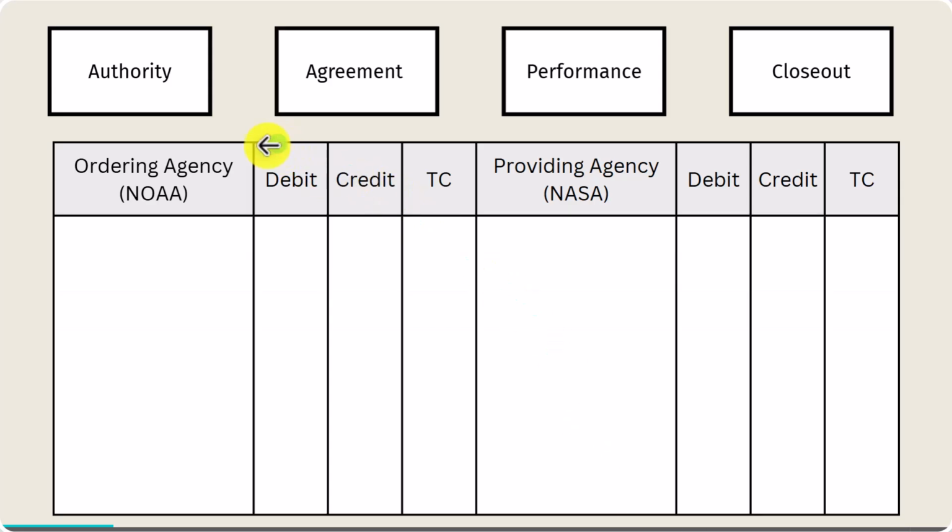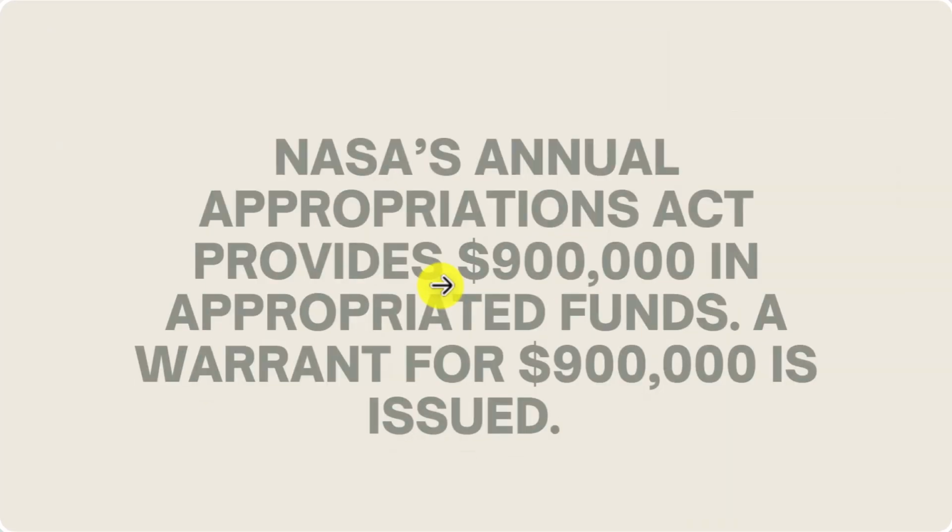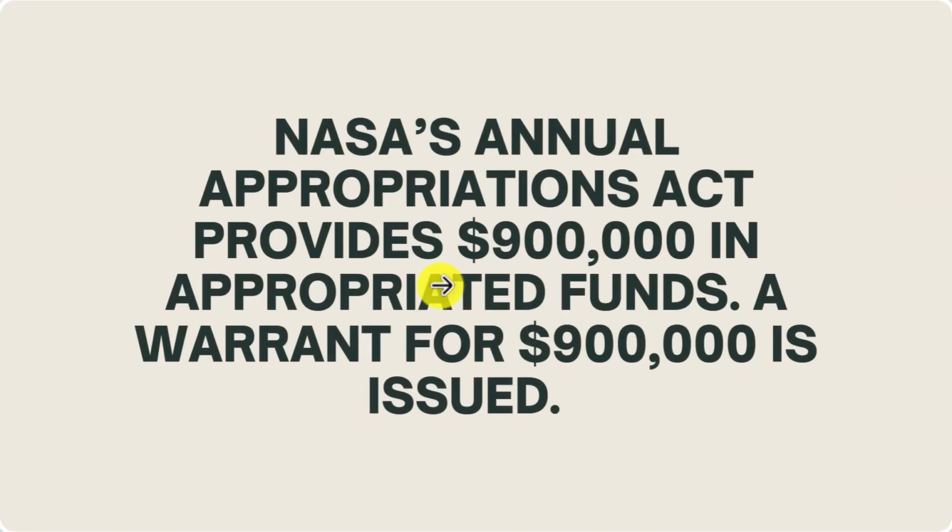Now, you'll notice here too, we have our two sides of this, debit and credit and transaction codes. We have the ordering agency, so NOAA, and we'll have the providing agency, NASA. You'll see both debits, credits, and whatever transaction codes we use. Occasionally, we're going to only focus and show one side just because there's a lot of transactions happening. So let's get started with our first thing. So NASA receives an annual appropriation, that's provided appropriated funds, and they receive a warrant for it.